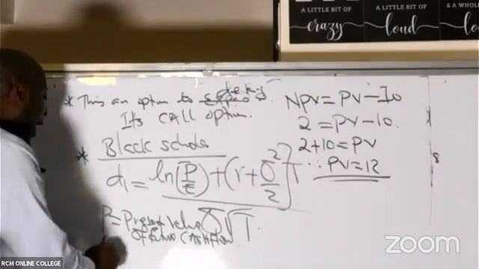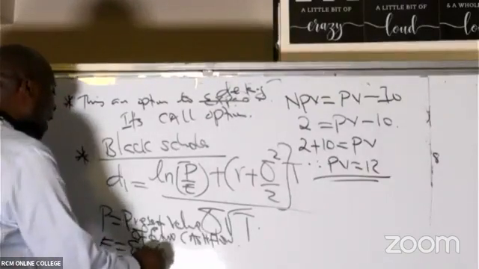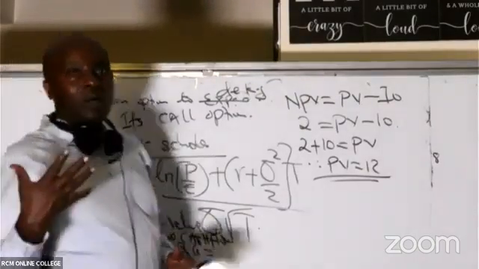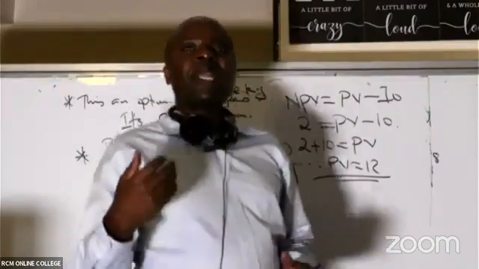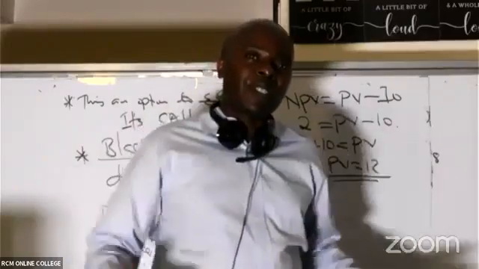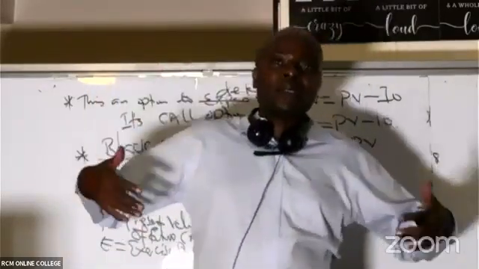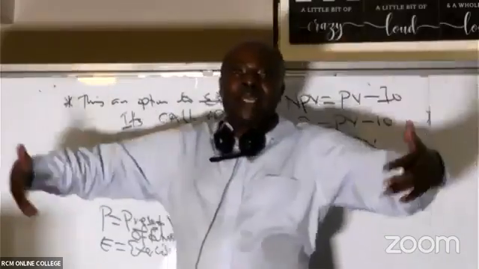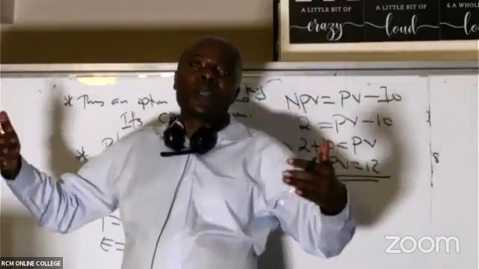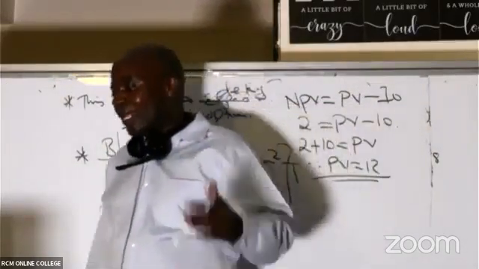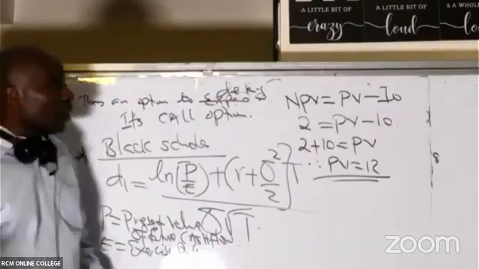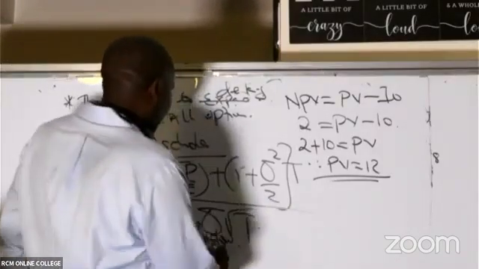Then remember, this is the exercise price. The exercise price in these real option questions will be like the cost of the project. If I'm given the go-ahead to invest, how much am I going to incur to exercise, to be able to get the right to delay this project? Even if I delay it by 10 years, when it comes to execution, how much cost will I incur? It is the same as the initial outlay. So the initial outlay, ladies and gentlemen, is 10.